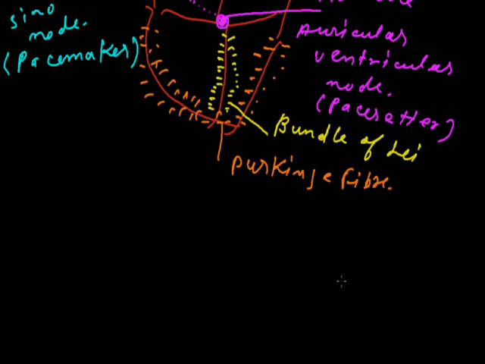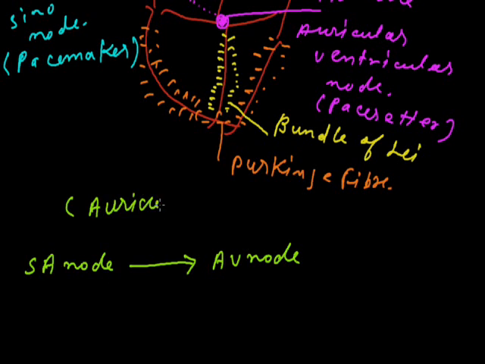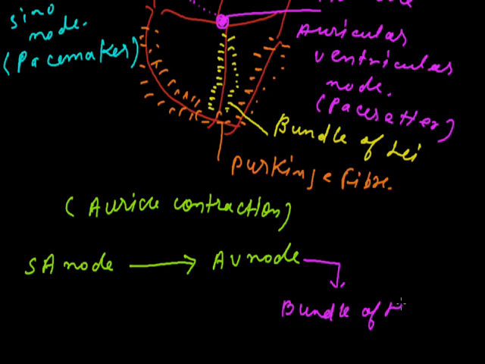So when the muscles generate the pace, the whole system starts up. If I draw the flow chart of the entire system, first the SA node generates, then the message passes to the AV node, and due to the working of the SA node and AV node, auricular contraction occurs. Then the message moves on to the bundle of His, and finally reaches the Purkinje fiber.